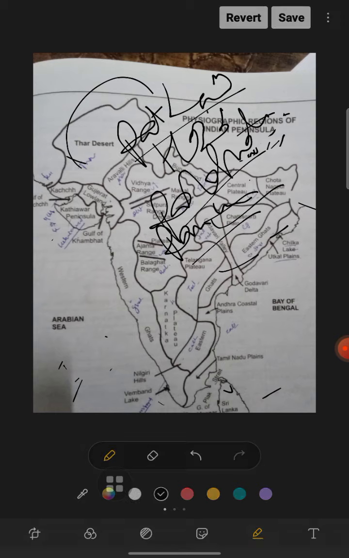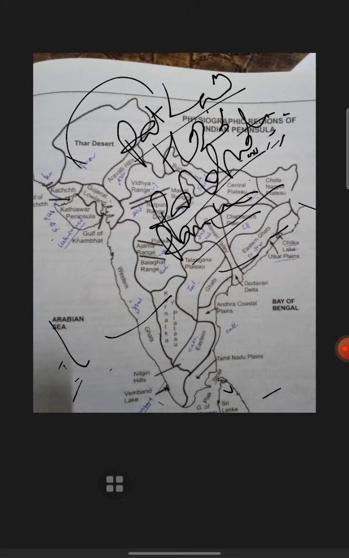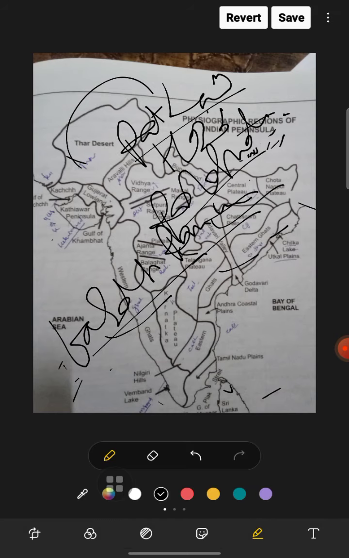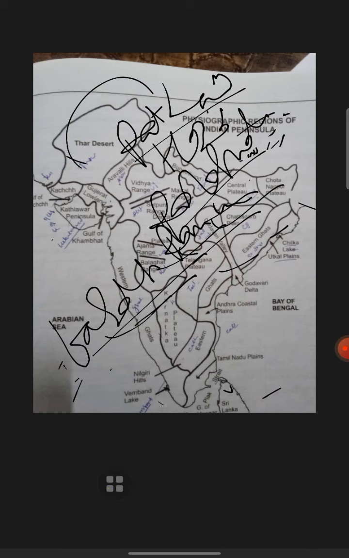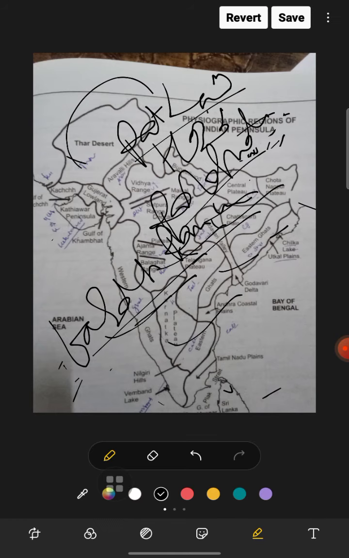Now the Deccan plateau. The Deccan lava plateau region is basaltic lava. This basaltic lava includes the Western Ghat, the 16-degree north latitude plateau of Maharashtra, and the adjoining parts of Madhya Pradesh, Karnataka and Andhra Pradesh. So Madhya Pradesh, Karnataka and Andhra Pradesh are the three areas the Deccan plateau comprises.